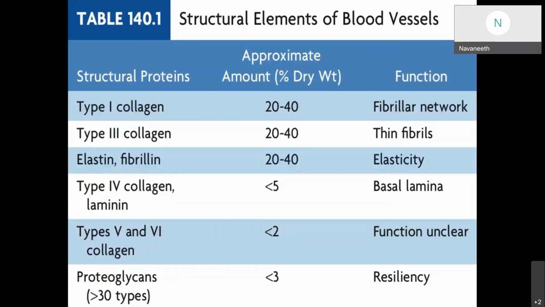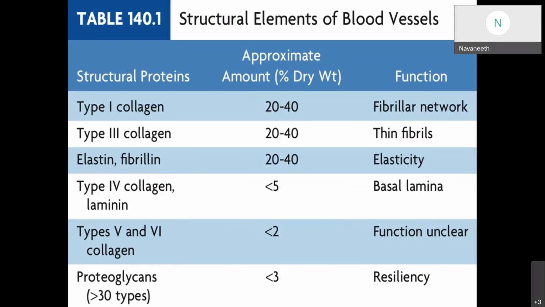This is a table from Rutherford showing the structural elements of blood vessels. The blood vessels are made up of collagen and elastin. Type 1 collagen contributes 20 to 40%, and type 3 collagen contributes 20 to 40%. These form the fibrillar network of the blood vessels. And elastin, whose main function is elasticity of the blood vessels, is also present at approximately 20 to 40%.